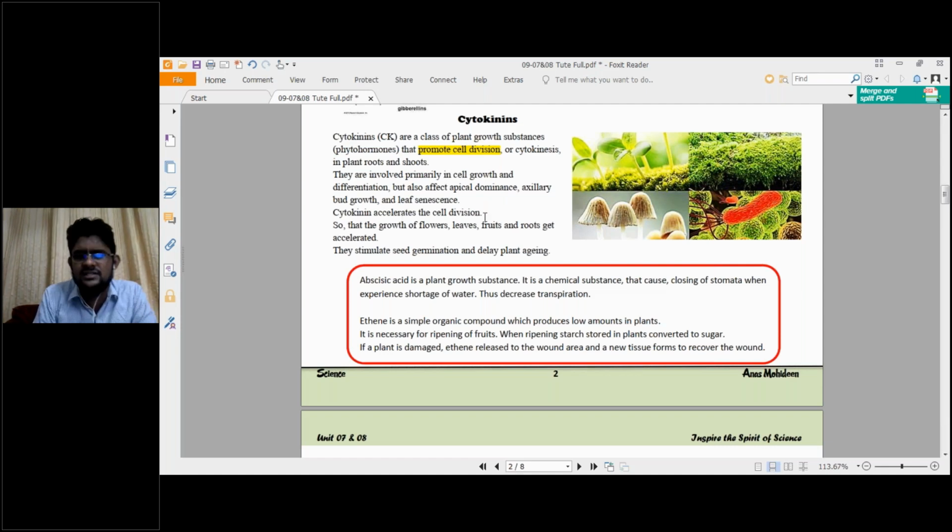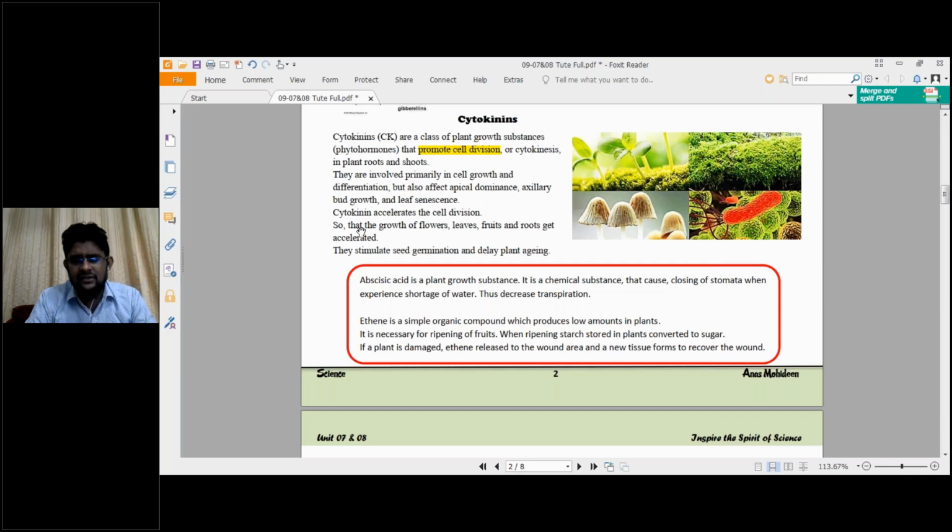So there are some other tasks also. You can see they affect apical dominance, axillary bud growth, and leaf senescence, as well as cell growth and differentiation. That means I'm giving you a small idea about that. The cells to grow up must first be divided. One cell should become 2, 2 becomes 4, 4 becomes 8. Like that, there are certain division procedures inside the plant.